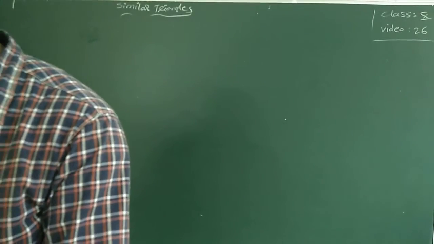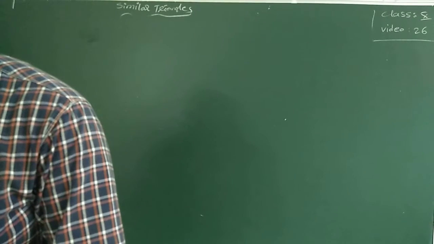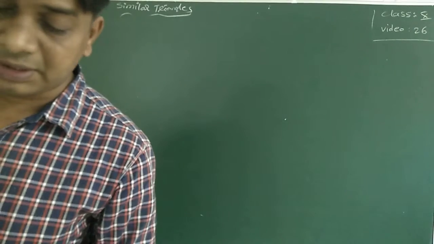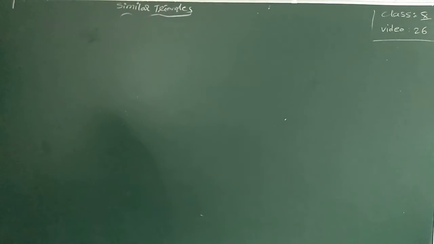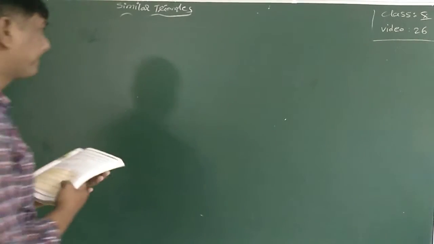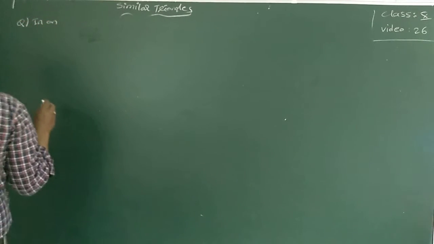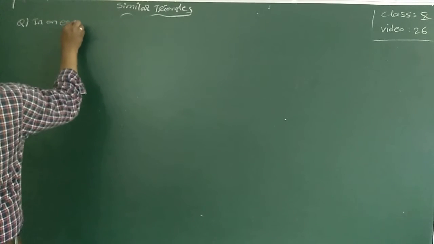Now, next question. Next one is: in an equilateral triangle ABC, D is a point on side BC such that BD is equal to 1/3 of the BC. Prove that 9AD square is equal to 7AD square. Different question. In an equilateral triangle